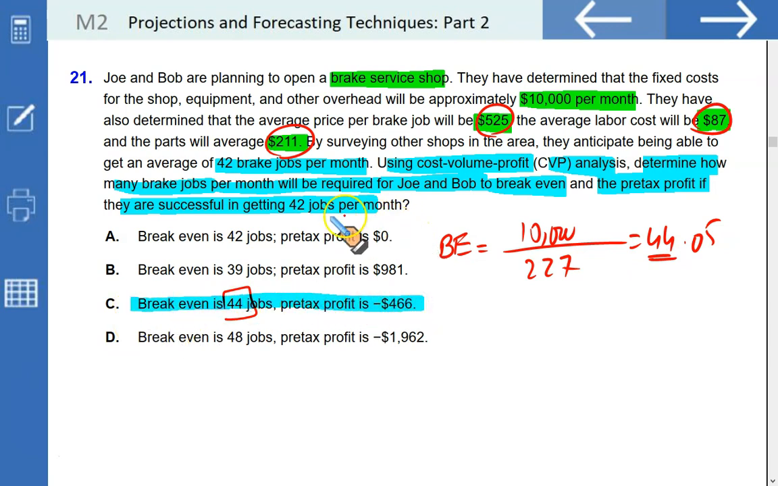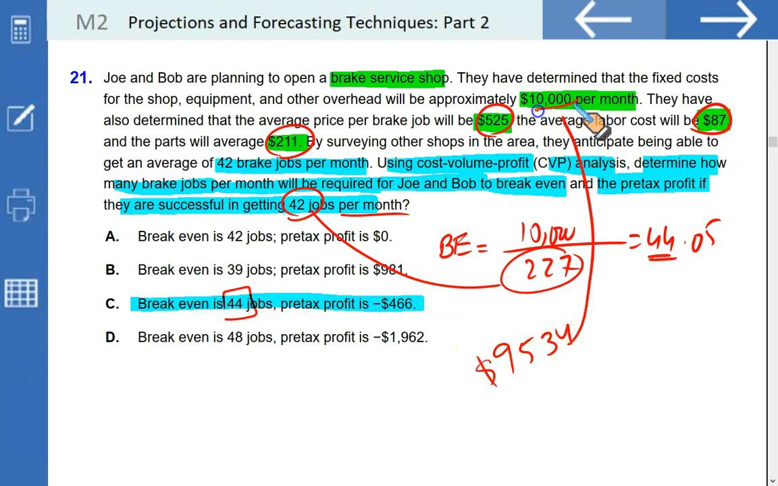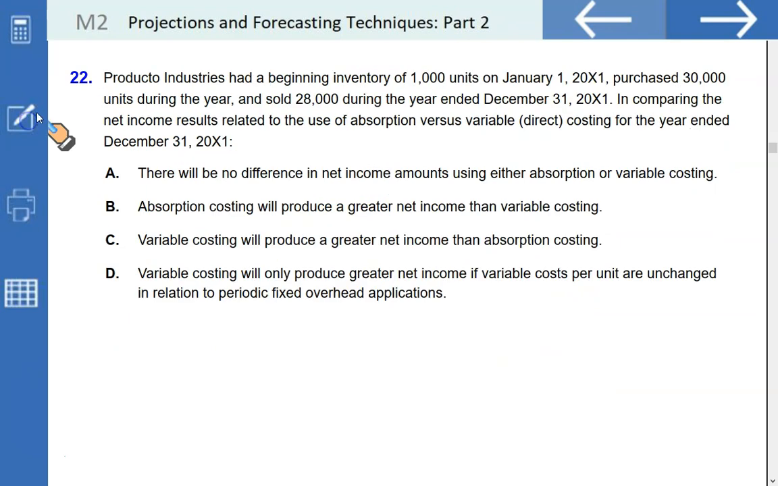It says that if you are able to do 42 jobs, what is the profit you will earn? So simply multiply your unit contribution margin 227 with 42. That's the contribution you generate, 9,534. And this contribution will hardly be able to cover the fixed cost. There will be something remaining uncovered, that is 466, representing a pre-tax loss. That is the remaining part of this option. C is the right option.